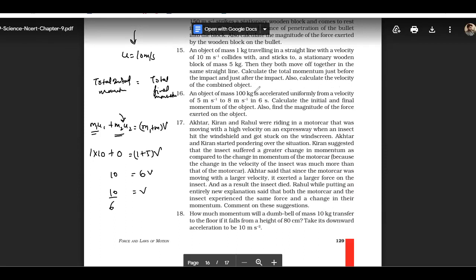The time is given, so you can easily calculate the acceleration, v minus u upon t. Now that will be 0.5.